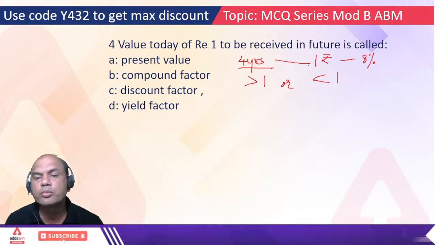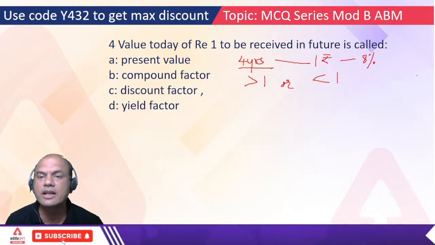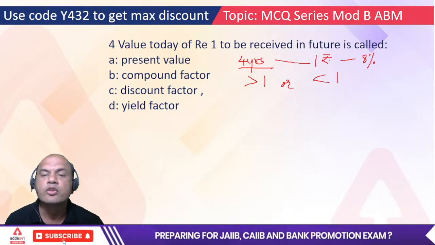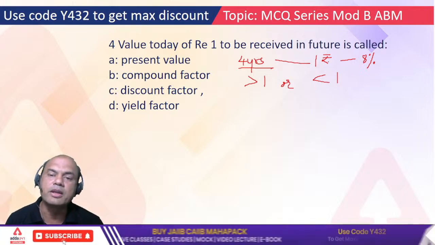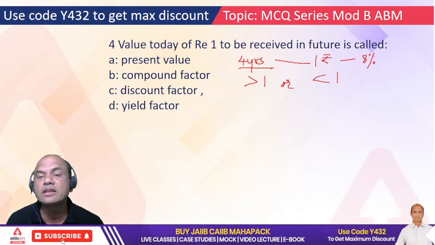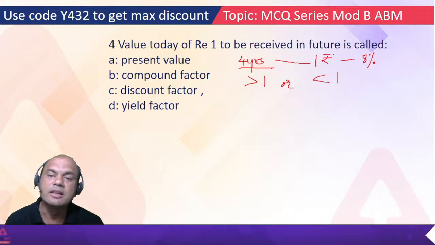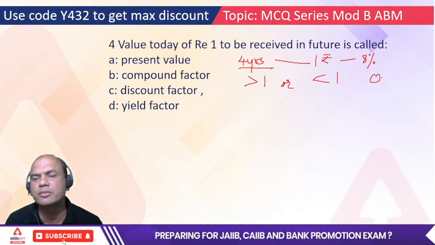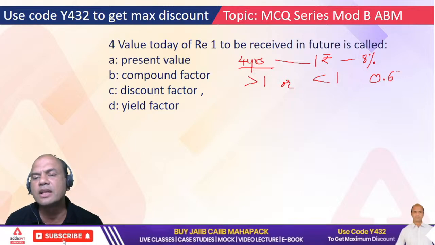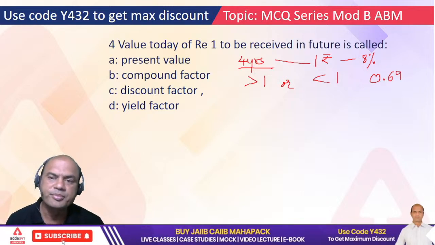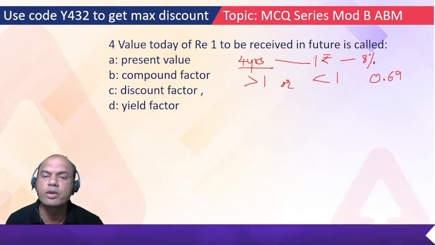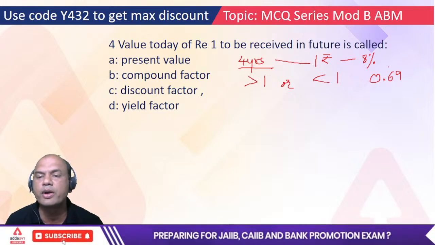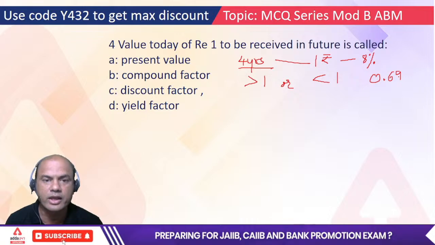Means 1 rupee I am getting after 4 years and the rate of inflation is 8%. So for today, that rupee will be what? That will be lesser than 1 rupee, isn't it? Lesser than 1 rupee means what? Let's say I'll give you an example, 0.69 something or 0.64. Okay, means rupee 1 after 4 years is equal to almost rupees 0.69 for today, right?